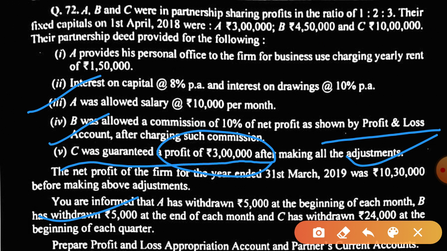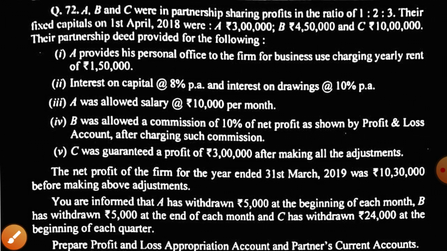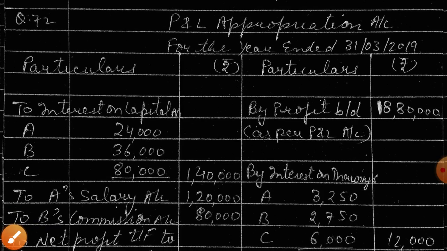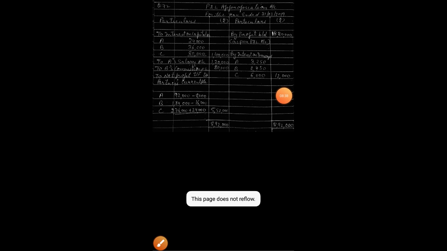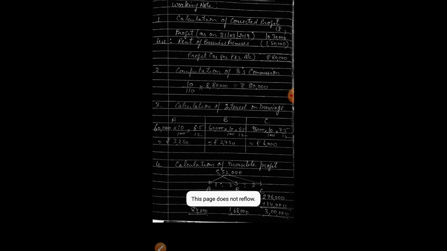Now we will move on to the solution. Here's the solution on your mobile screen, but before this solution we are going to prepare a working note to calculate the exact figures.